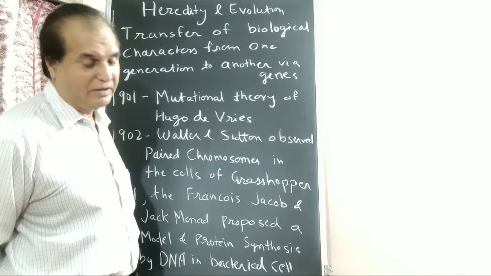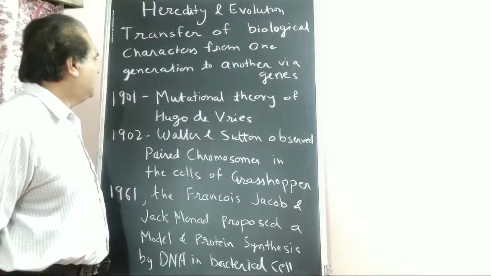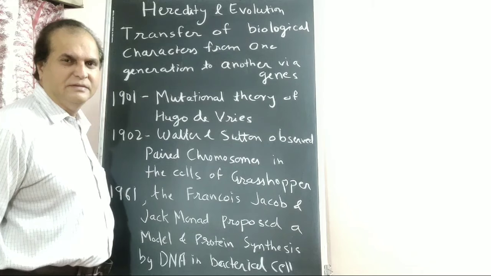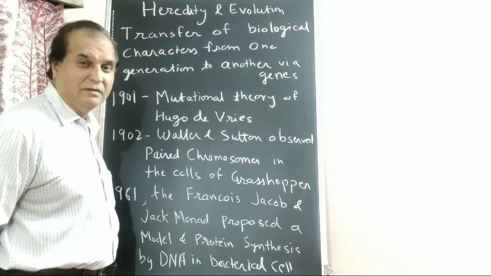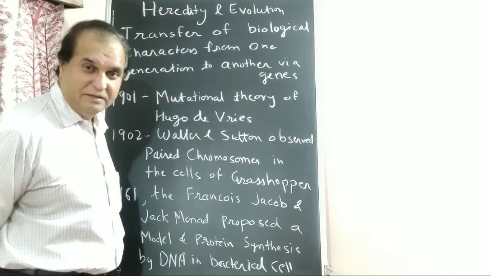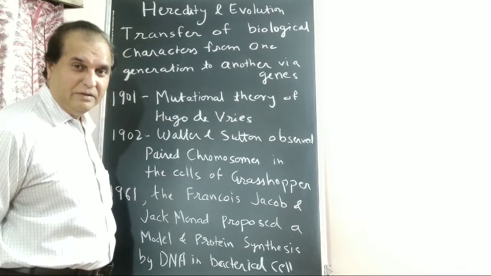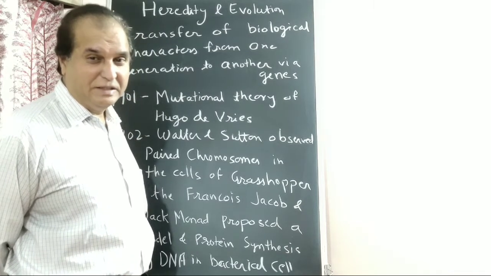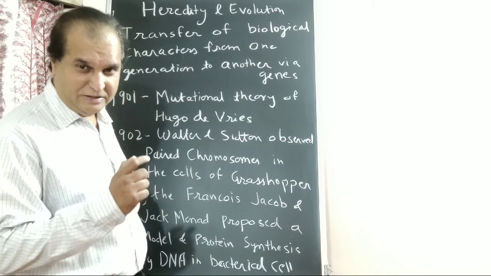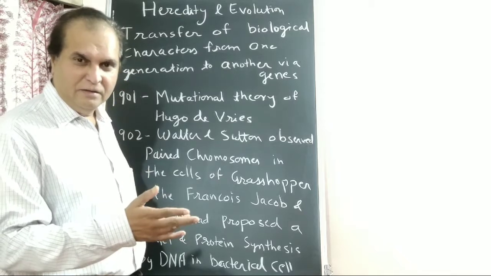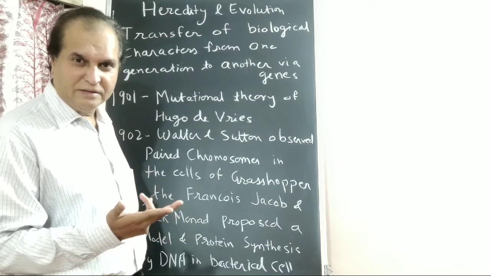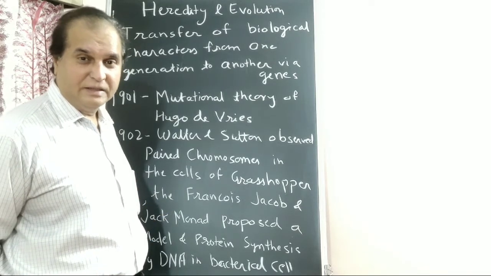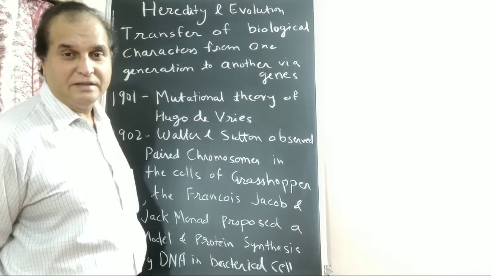It's a proven fact. In 1901, the mutation theory of Hugo de Vries. He wrote about mutation. If there is a mutation in the gene, you must have read about radioactive pollution causing mutations in genes, the genes change, and finally the structure of the person changes. Changes in genes mean changes in structure.